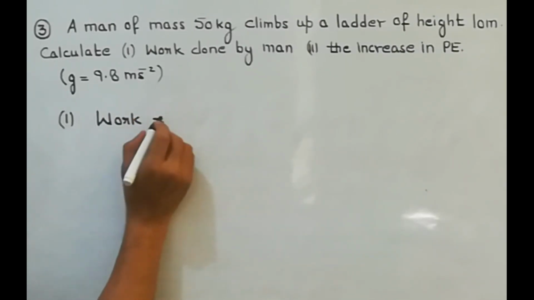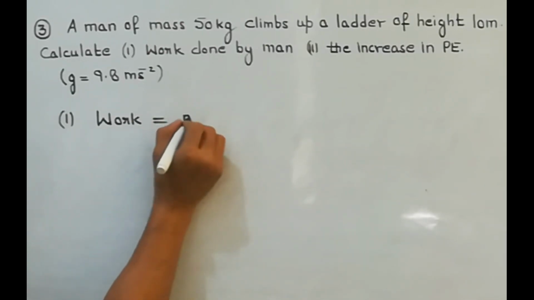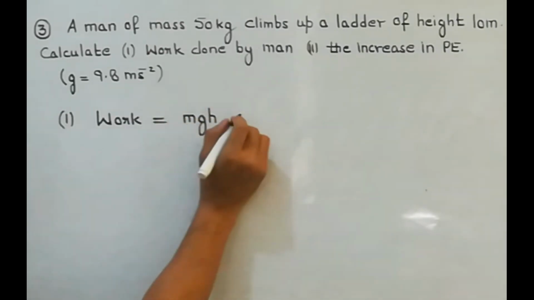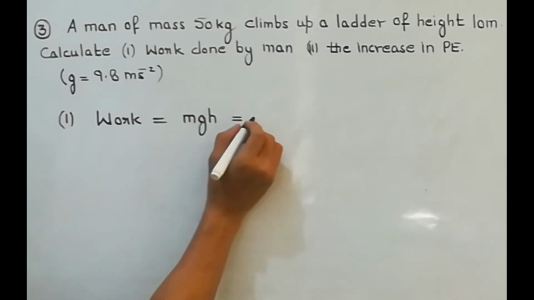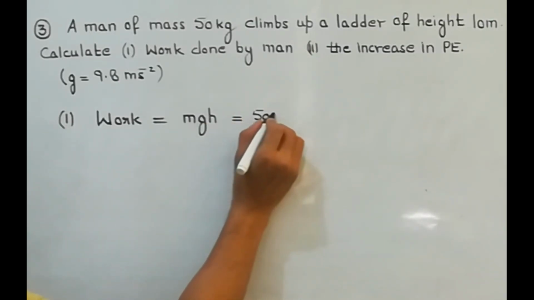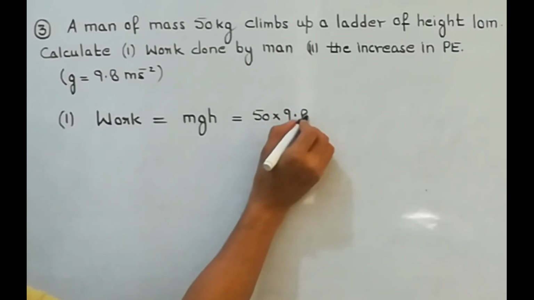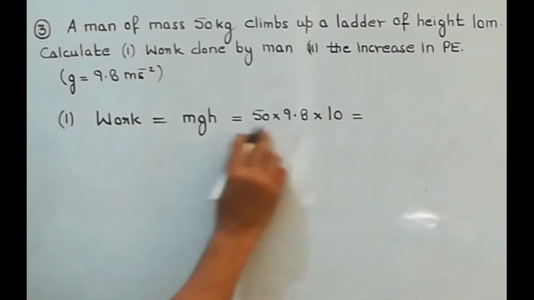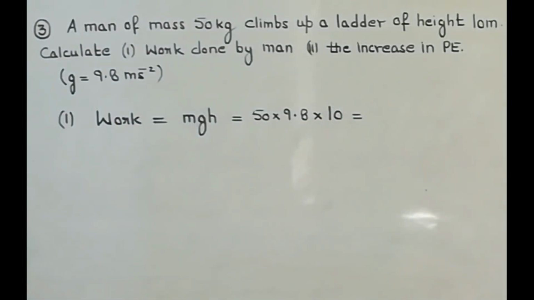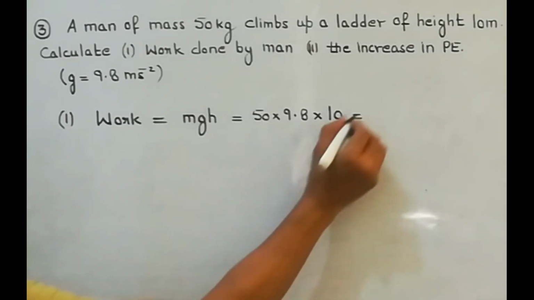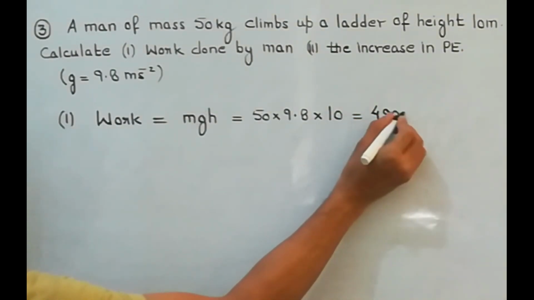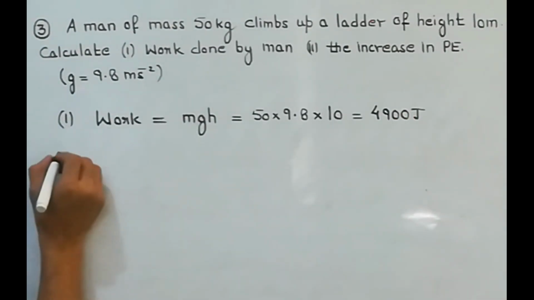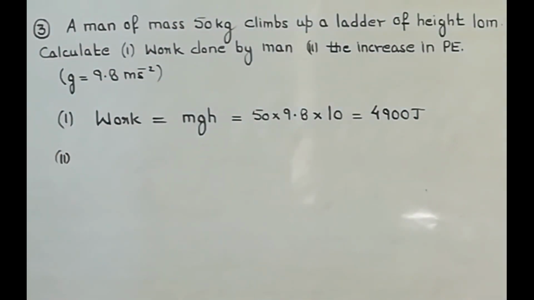And the work against gravity formula is mgh. Here m is 50, g is 9.8 and height is 10. So you do the calculation and you will get the work done. So it's 4,900 joule.